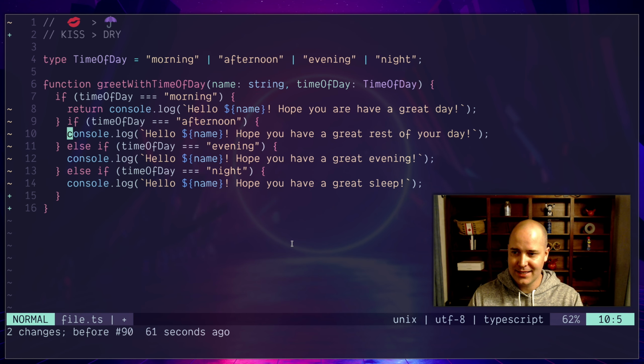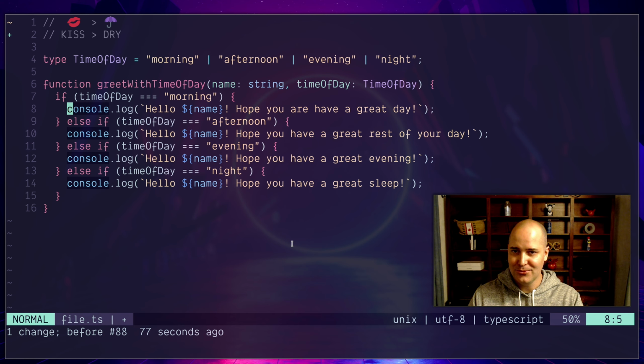And then if I go back to this, this actually looks a little bit nicer. So maybe I want to leave the if else if.